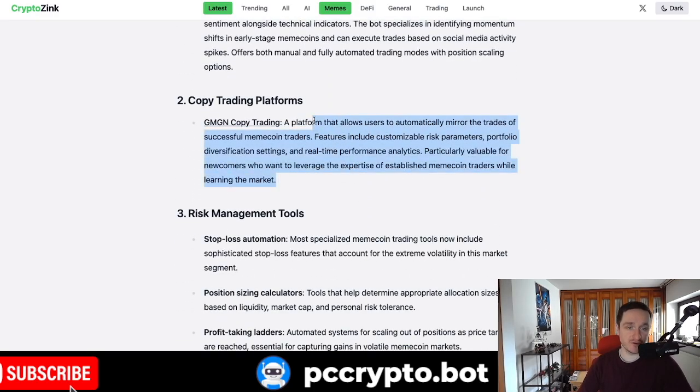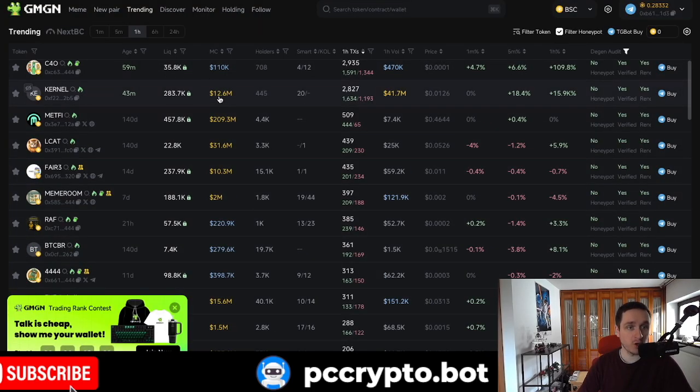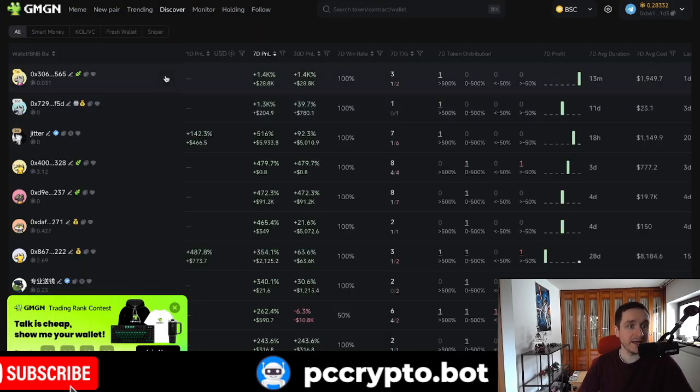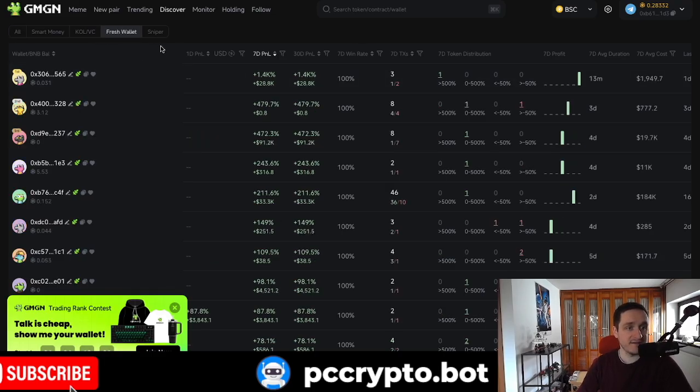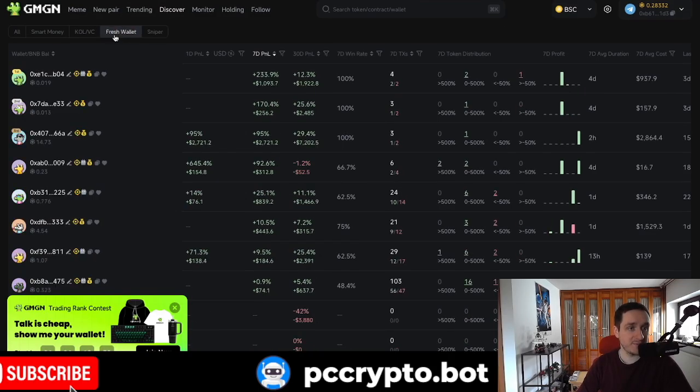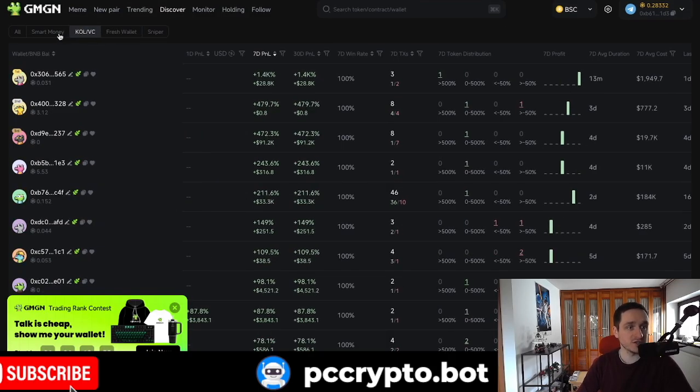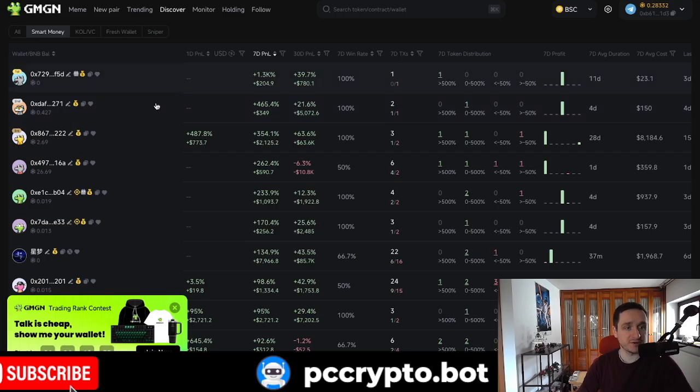It's very useful for copy trading, especially if you want to copy trade particular wallets that you can also discover. First of all, new coins, but basically also addresses here on Binance Smart Chain, but you also have Solana, Ethereum, Base, Tron, Blast. But definitely for Binance Smart Chain, that's probably the best platform. And also you can see things like snipers, the best fresh wallets, calls and smart money, people that are doing really great.